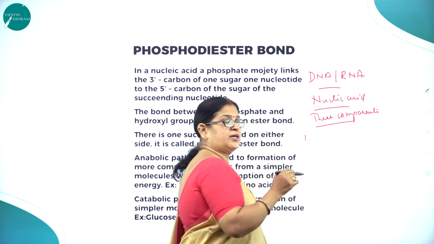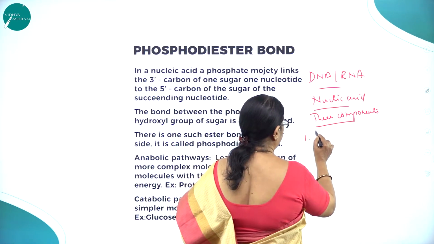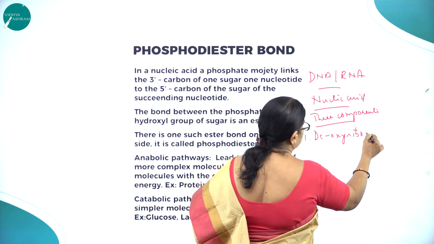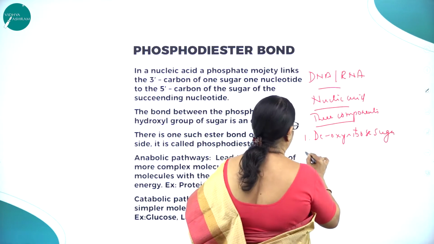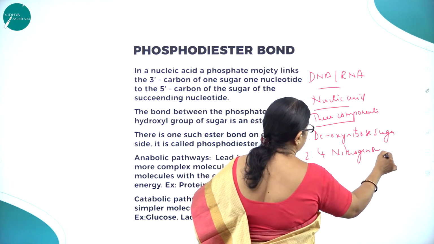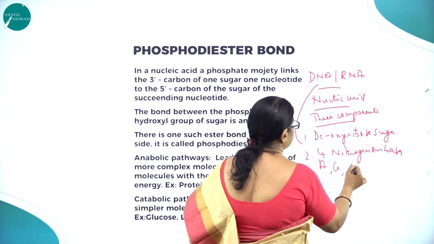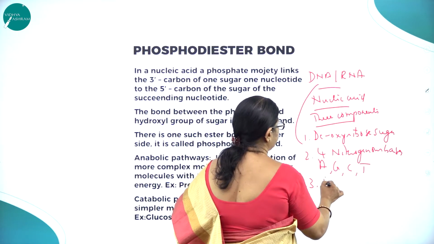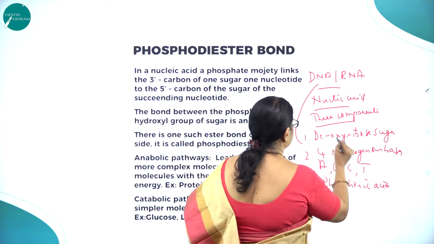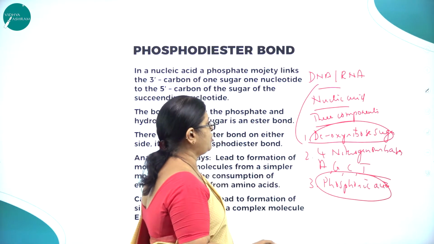So what are the chemical components of DNA? It is made up of a sugar called deoxyribose sugar, then 4 nitrogenous bases, which in DNA are A, G, C, T, and then phosphoric acid.